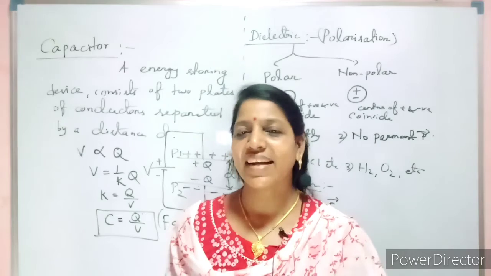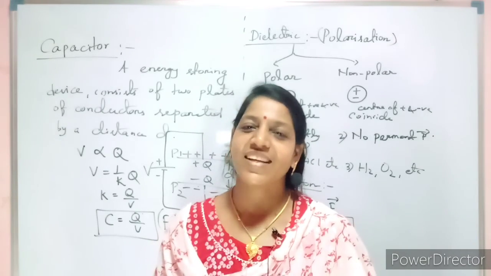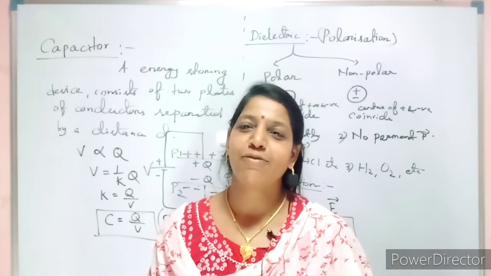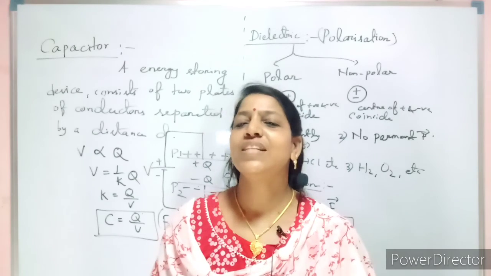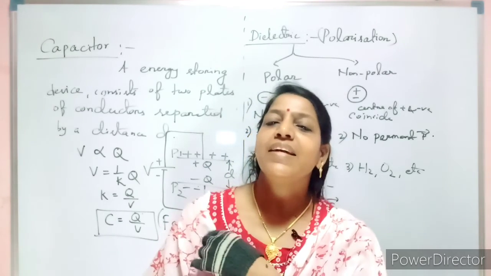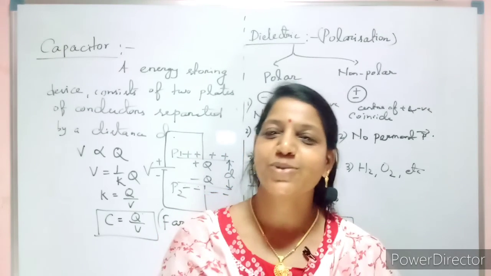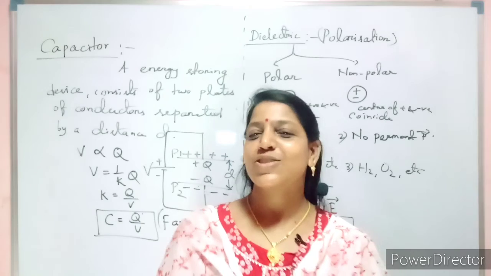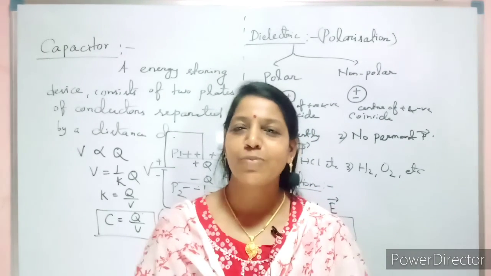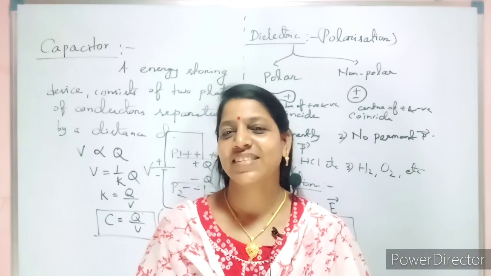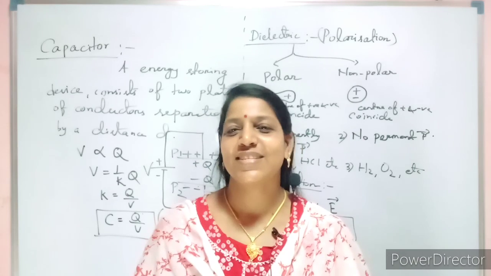So by introducing a dielectric, how will your capacitance change, whether it increases or decreases? Actually it will increase by a factor of K, where K is the dielectric constant. Then lastly we will see the energy stored in a capacitor, that is half CV square or Q square by 2C joule. With that, electrostatics will wind up. In my next video, I will upload all the formulas related to your first two chapters, which will be helpful for board students as well as for NEET and JEE students.